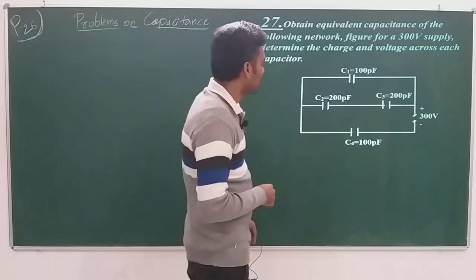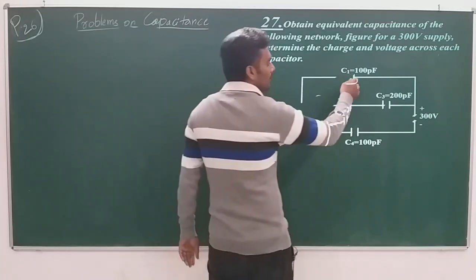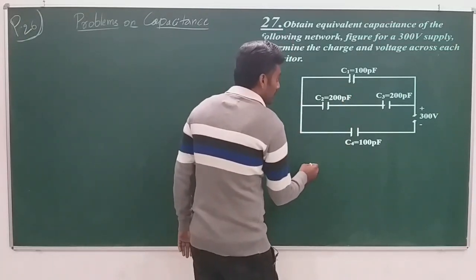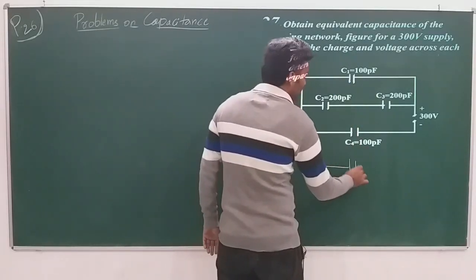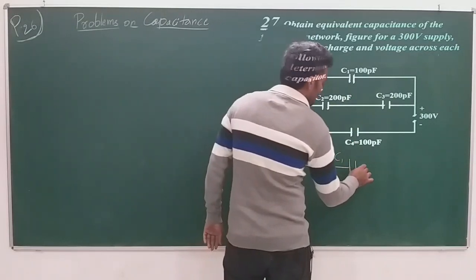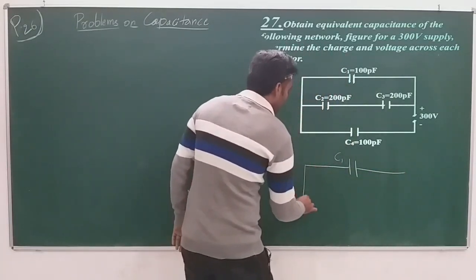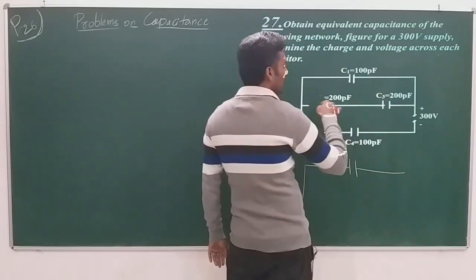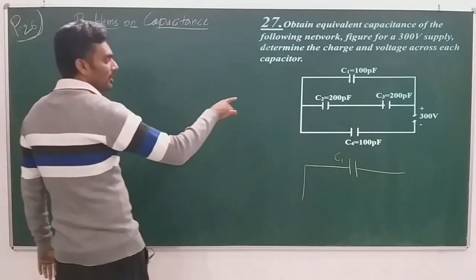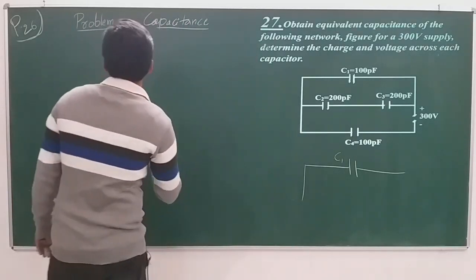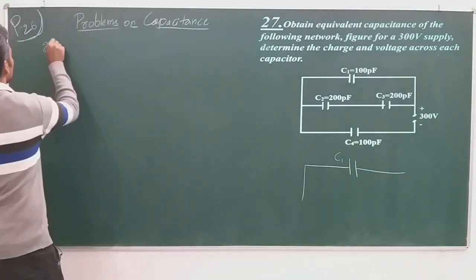So the effective capacitance can be found if we reduce the circuit. Okay. So upon reducing the circuit, let me keep this C1 as it is. Okay. Now look, C2 and C3 are in series, right? So the effective capacitance of C2 and C3 together, question number 27.